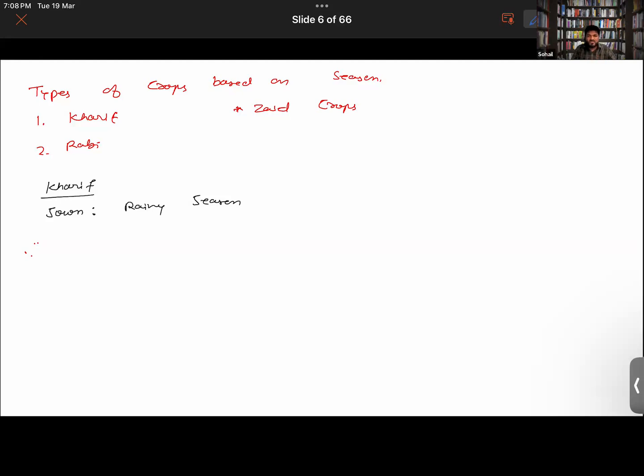Now, is the rainfall very continuous? Is it continuous from June to September? We hardly see that it is continuous. It is actually discontinuous. So sowing starts in June to July, and the rainy season in India is in between the months of June to September. All right.